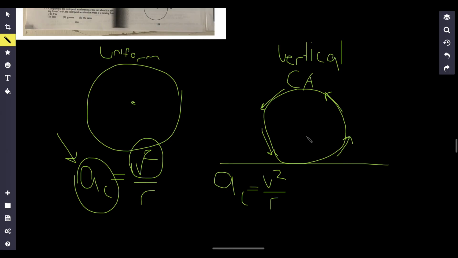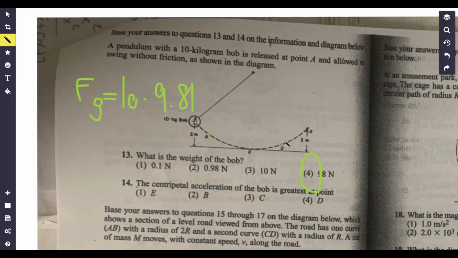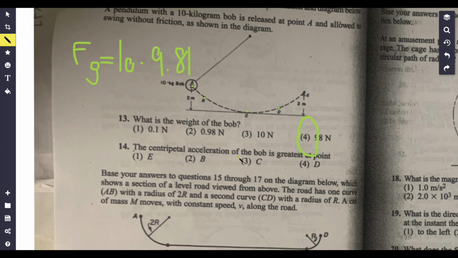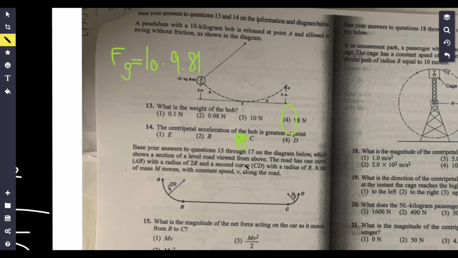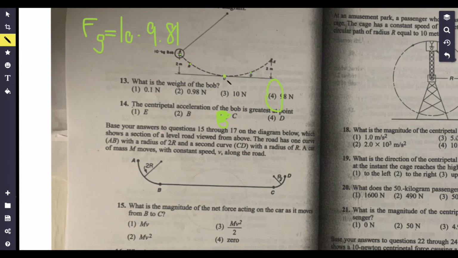But at the bottom, that's when your centripetal acceleration will be the greatest, because at the bottom, the object has sort of fallen, right? Think about falling from a roller coaster. So that's going to result in the greatest centripetal acceleration. Whenever you're talking about vertical ones where the thing is being affected by gravity, it's always going to be at the bottom where the centripetal acceleration is going to be the greatest. So answer choice C would be our answer there.